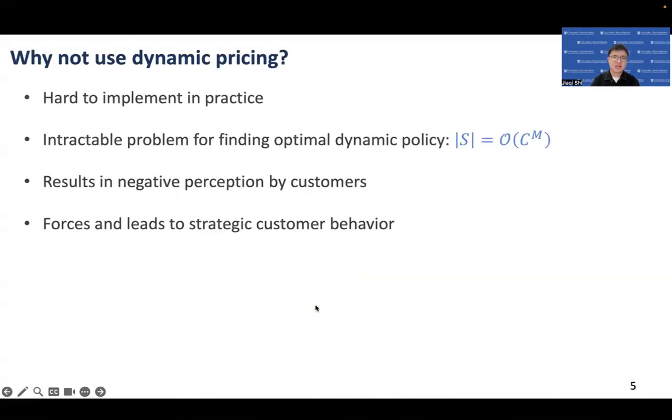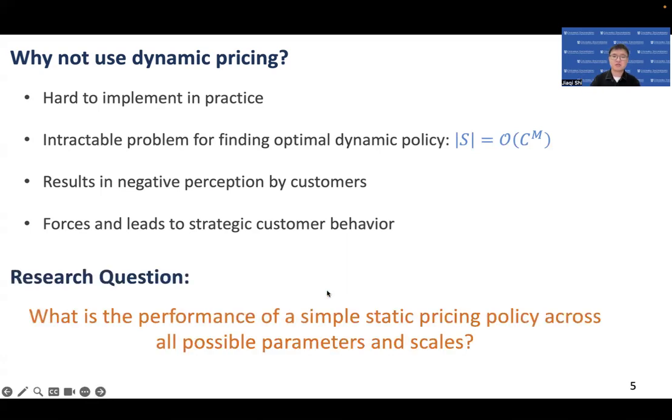However, in practice, dynamic pricing suffers from various drawbacks. It's hard to implement in practice, and it's also an intractable problem to find the optimal dynamic pricing policy due to the curse of dimensionality. Going beyond the seller's perspective, the customers may feel it is unfair if someone else's price is lower than their own for the same service. This may force the customers to become strategic and wait for lower prices, which in turn hurts the seller's revenue. However, a simple static pricing can avoid all these issues.